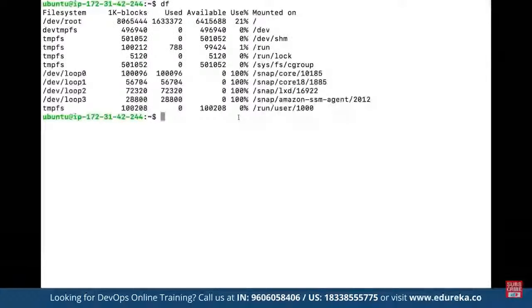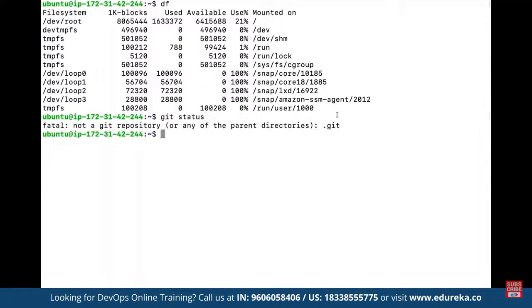And if we are looking to work with VCS, as in version control system, then it is also generally inbuilt. To see the current status for Git, we can simply use git status. Now, currently the Git repository has not been initialized, so we can simply start by defining git init.